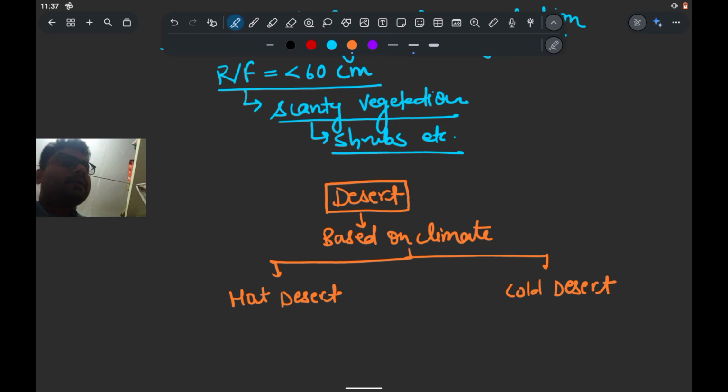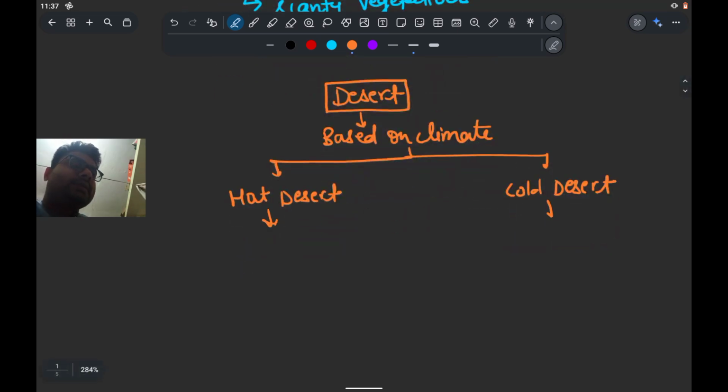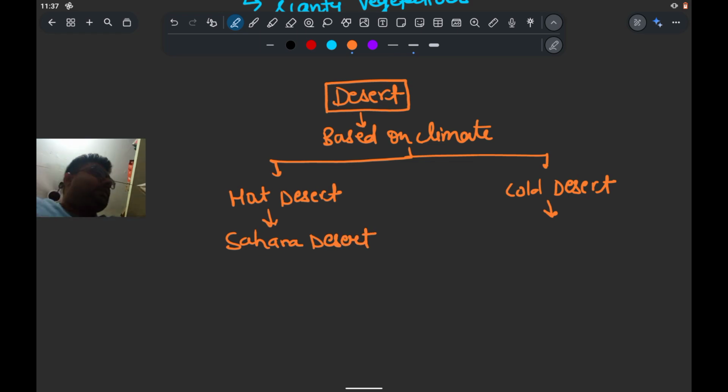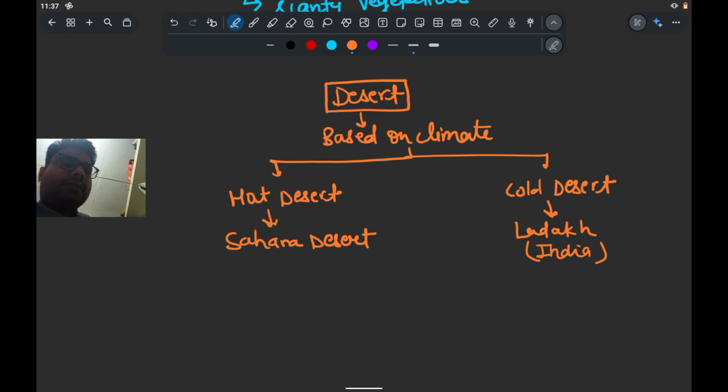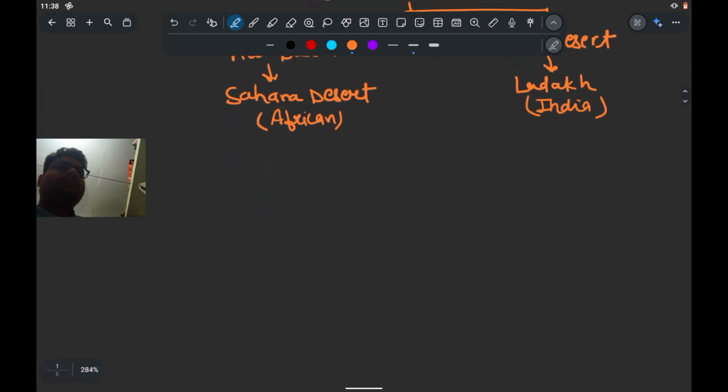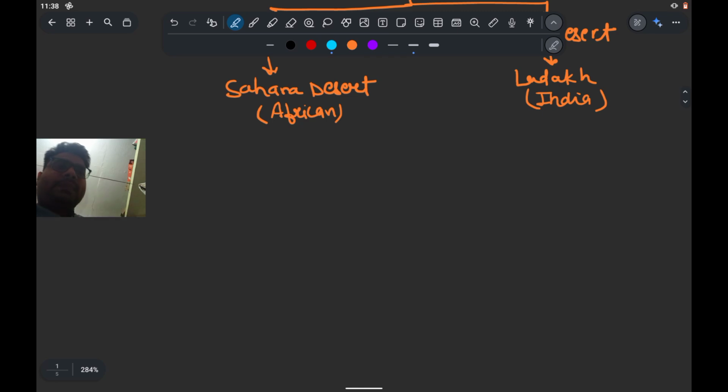So if we give the example, the hot desert is the Sahara Desert, which is also the largest desert in the world, Sahara Desert. And the cold desert, we talk about the cold desert, that is the Ladakh, which is located in the Indian subcontinent. Whereas the Sahara Desert, it is located in the African continents. So let's see one by one. If we'll start with the hot desert, this is the Sahara Desert.